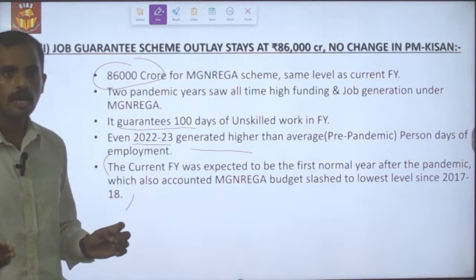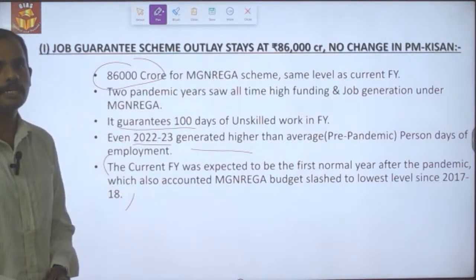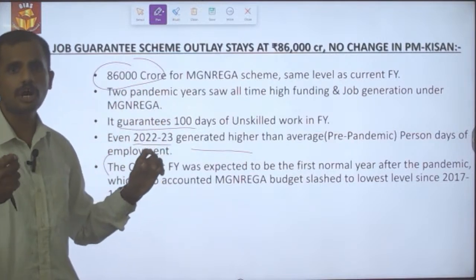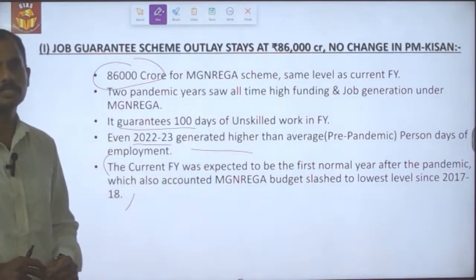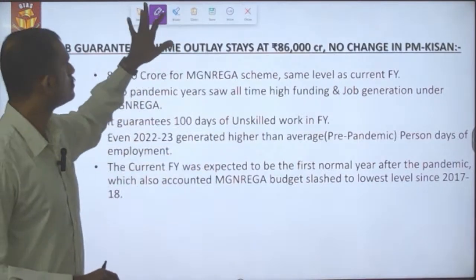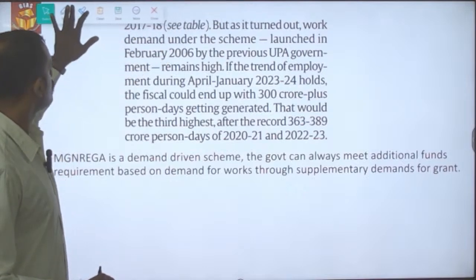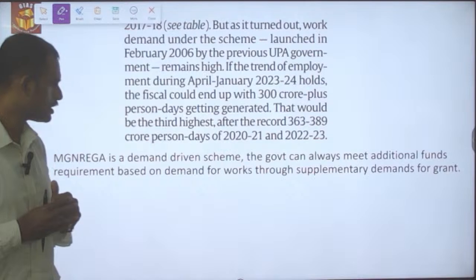Same as the case for the next financial year. It has been allocated 86,000 crore, and it has been expected that the surge in the job demand will not happen like in the case during the two pandemic financial years. And this is what the thing is with regards to it.